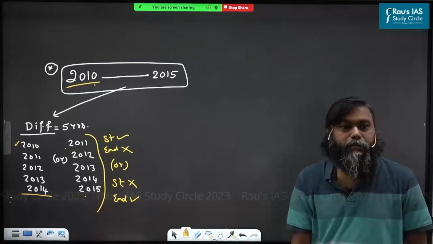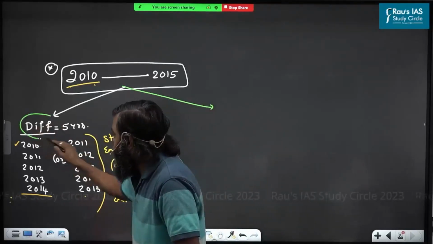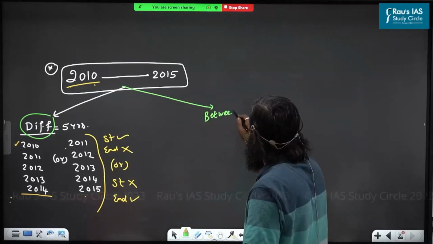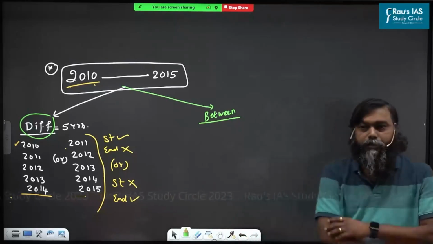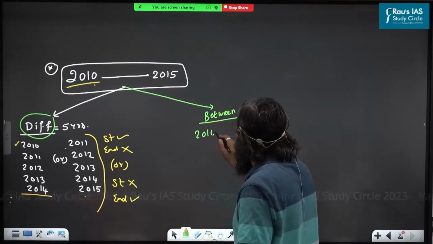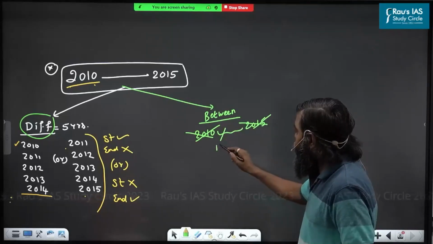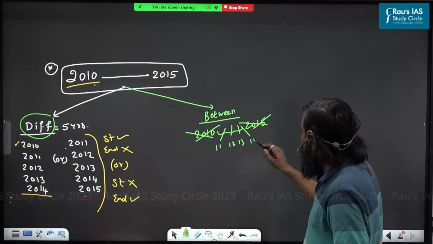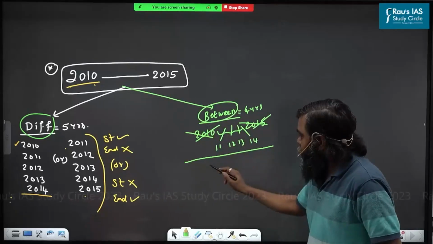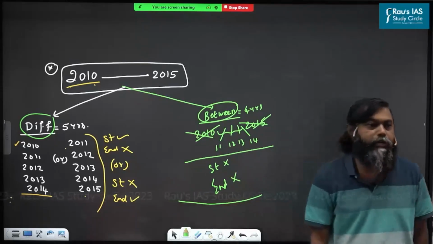Totally silent. Now the statement saying like this. So this is if difference is asked. Now the question asked, between how many years are there? What is the meaning of between? That means 2010 not allowed, 2015 not allowed. Then what is remaining here? 2011, 12, 13 and what? 14. That means how many years? If the statement uses the word between, starting point not allowed, ending point what? Not allowed. Are all understood or not understood this?